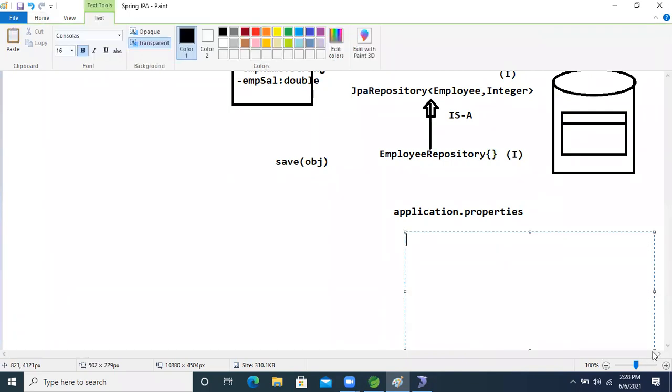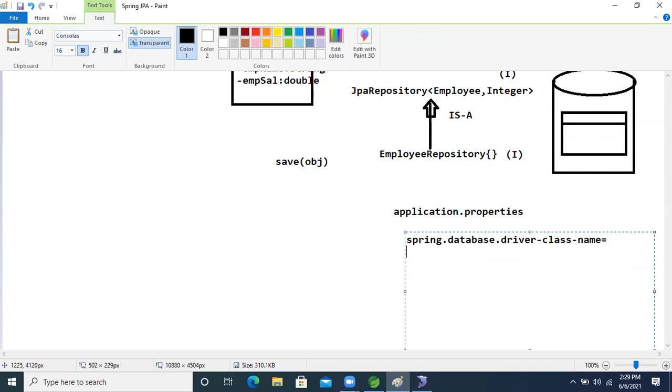Let's see. The first one is spring.datasource.driver-class-name. If you are using the Oracle database, give the Oracle driver name. If you are using MySQL, then give the MySQL driver name, right?